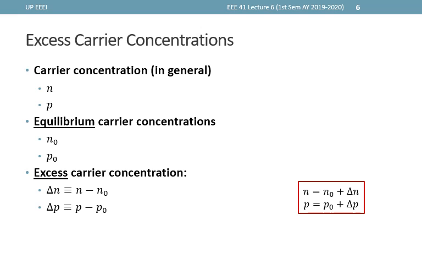Alternatively, we can just write the carrier concentration to be the equilibrium value plus the excess carrier concentration. Note that N, P, N0, and P0 are always greater than or equal to 0 and can never be negative.